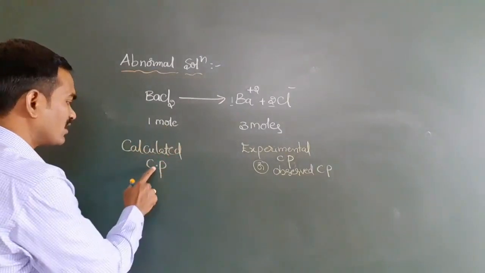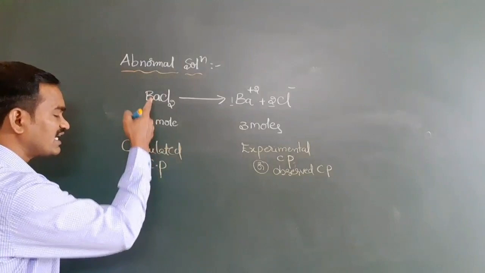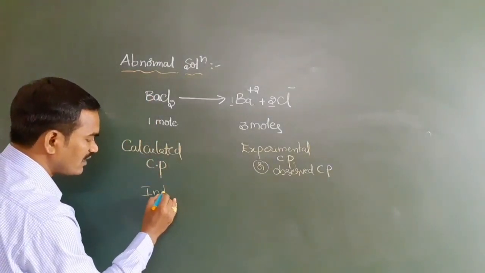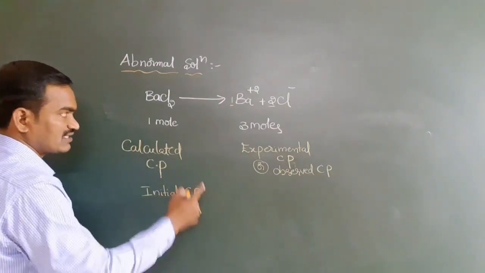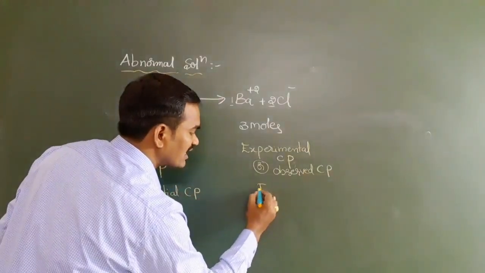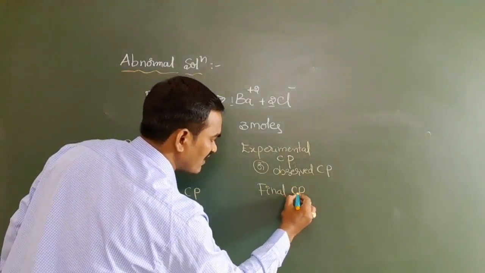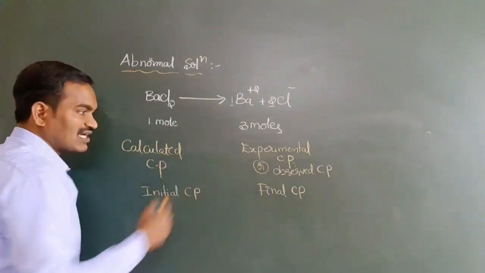Keep it in a corner. Now one more thing. We can also call the calculated one the initial colligative property, and the observed one the final colligative property. Both are not equal.